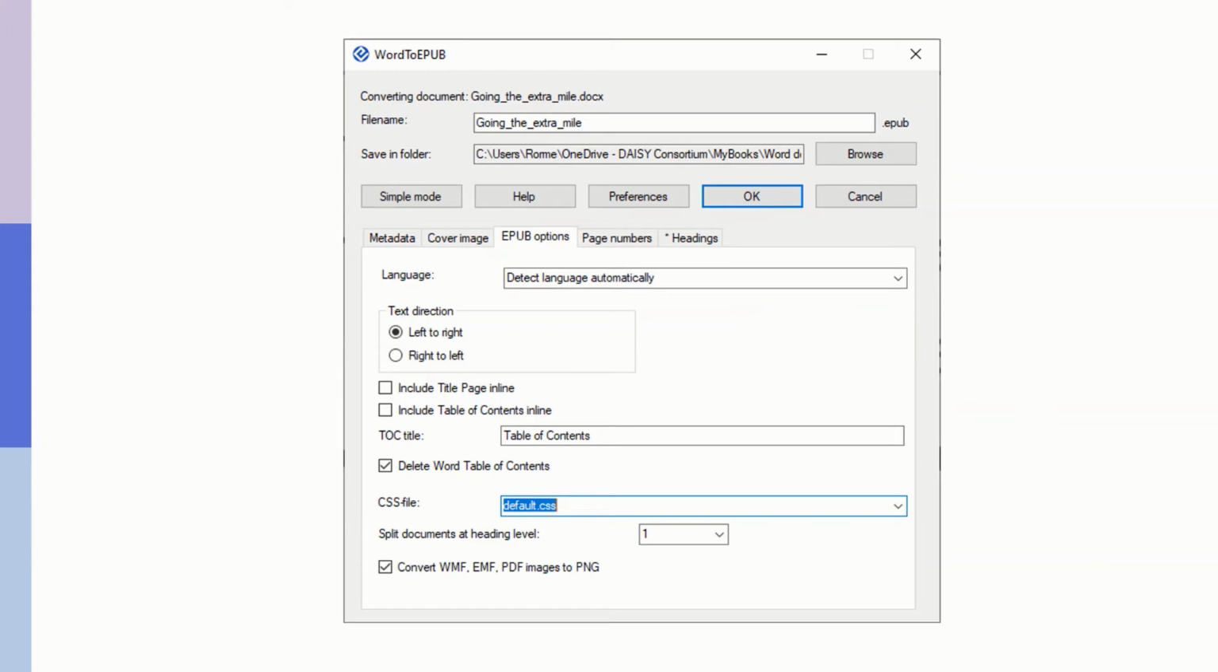default.css. If you want to make this change in a way that you don't need to make this alteration every time you generate an EPUB, then you would go to the preferences where you would set it up as your default preference. So what's in this new default CSS?